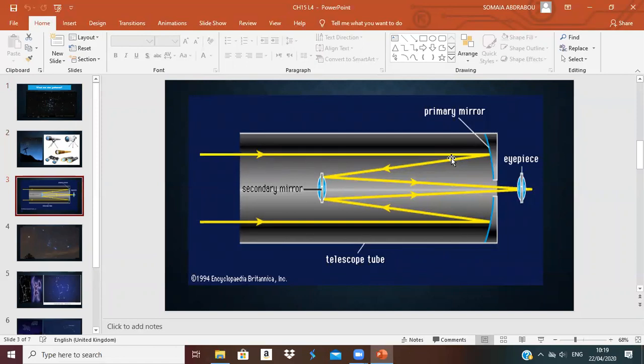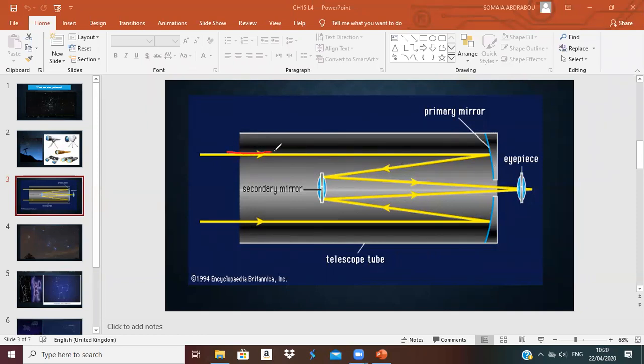Here it is. First the light comes, and it reflects off the first mirror, then after it is reflected it bends at the second mirror, then to our eyes. How does the telescope or binocular work?